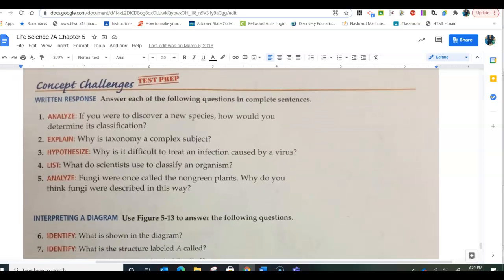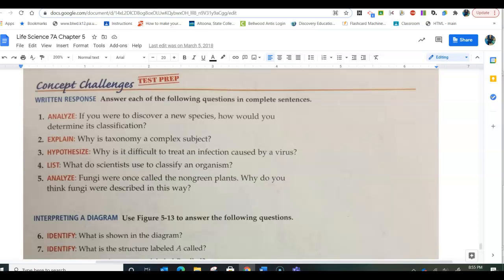If you were to discover a new species, how would you determine its classification? You would look at its traits, its bone structure, its cells. You would look at its DNA. You would look at its metabolism. All those things you'd have to look at. And you would look at what it's closely resembling. And then obviously you would use all the things available to you. Why is taxonomy a complex subject? We're always learning new things about organisms. We're always finding new organisms, and organisms are going extinct, and we lose organisms. So we have to keep changing things over time as we learn new things.